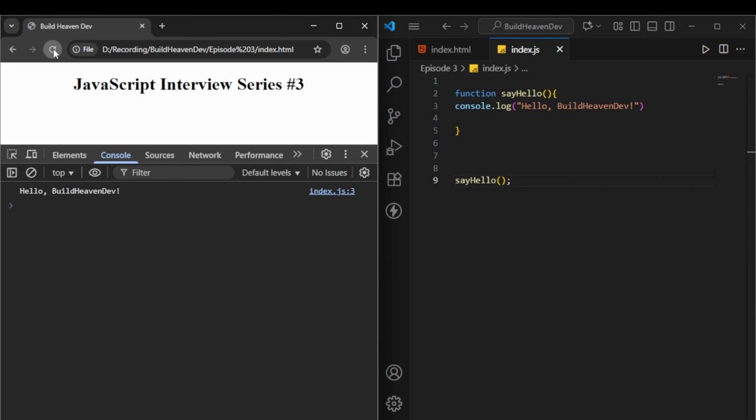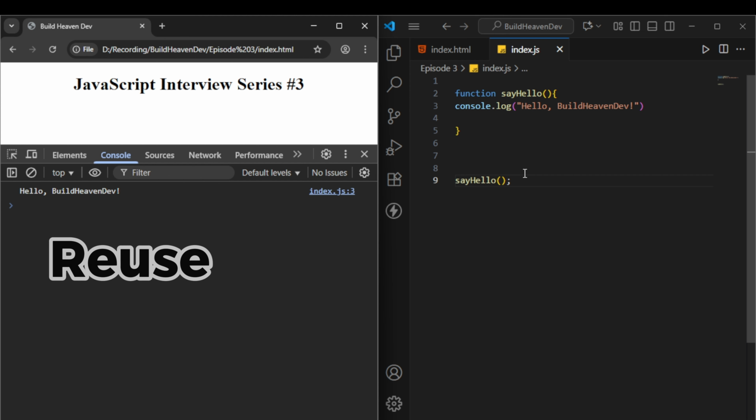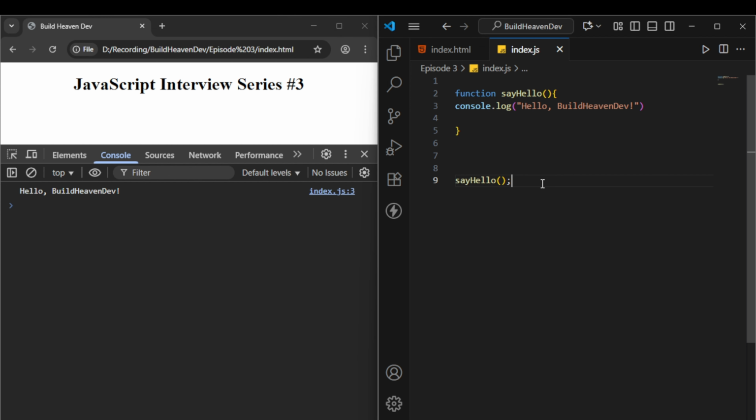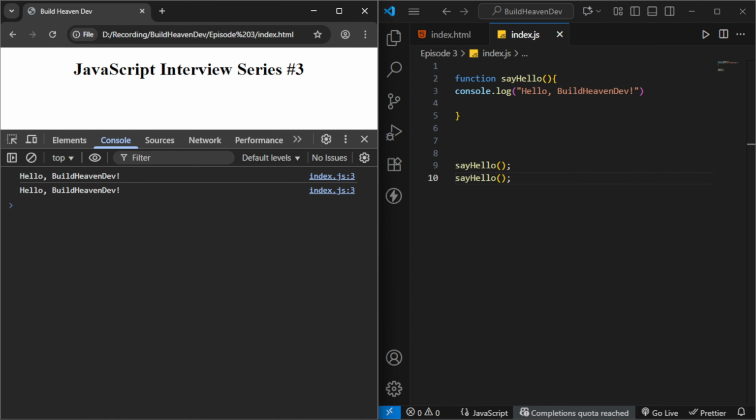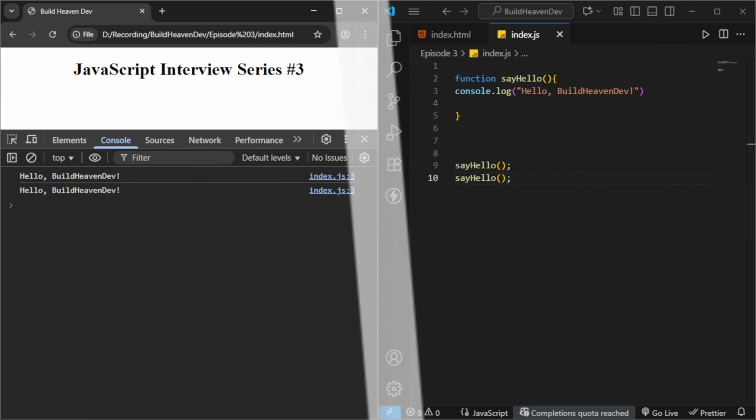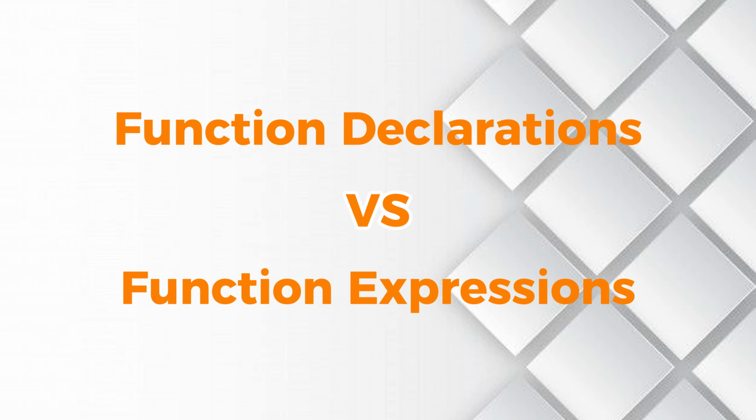It will give the same result as earlier, but it is a more organized way, so we can reuse it. If tomorrow we need it twice, we can call this function and see the output, the same thing, right? So this is the beauty of functions. We can reuse our code and our code will be clean. So next part is function declaration versus function expression.